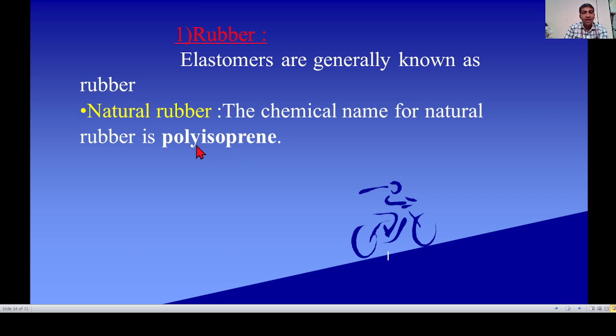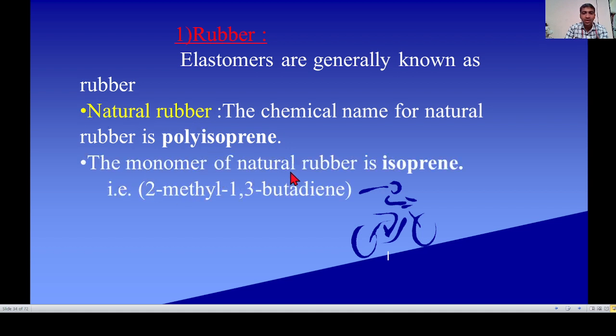Iso means a methyl group is present on the second carbon. Prene means buta-1,3-diene. In buta-1,3-diene, if a methyl group is present on the second carbon, it is called isoprene. Isoprene undergoes polymerization to form polyisoprene, which is natural rubber.